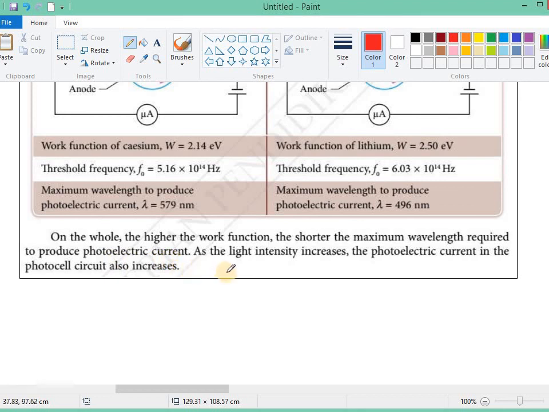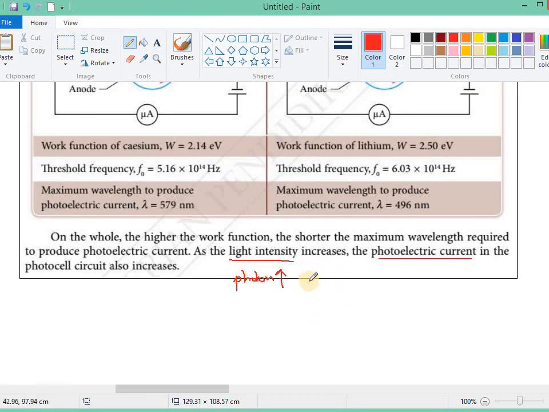So as the light intensity increases, the photoelectric current in the photocell circuit also increases. So this is light intensity and photoelectric current. That means this is the current, not the kinetic energy of the photoelectron. The reason is that if the light intensity increases, you have more photons.